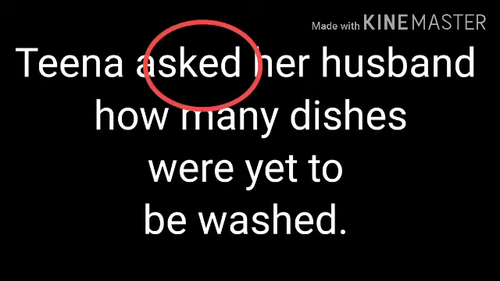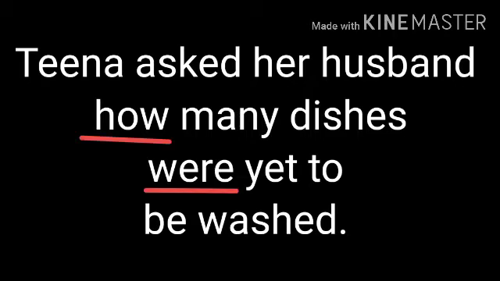And students, remember, we don't have to use a conjunction at all. Straight away, write the question word how as it is. Tina asked her husband how many dishes were yet to be washed. Now, is and are change to was and were, and the question mark is dropped.